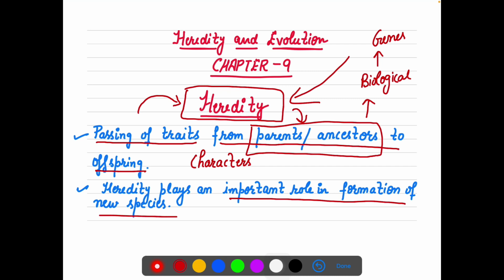Because when the parents pass the characters, there is always a new formation with changes. So definitely it plays a major role in the formation of new offsprings, new species.